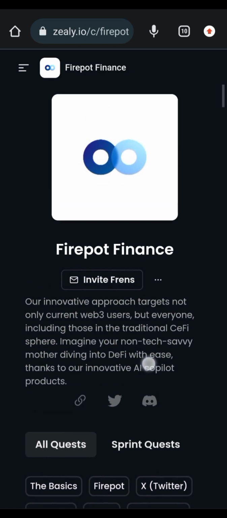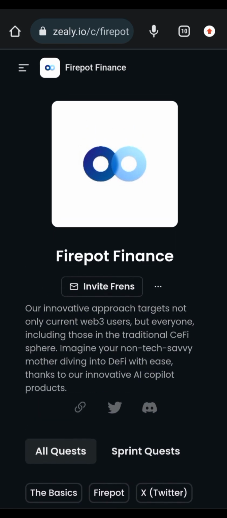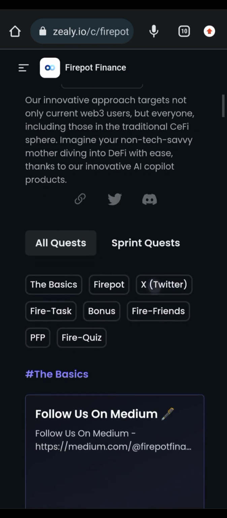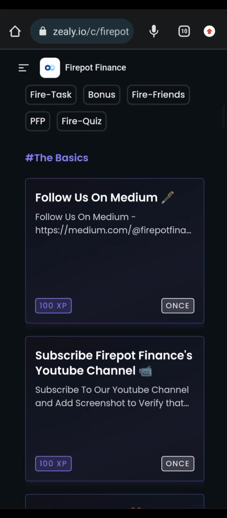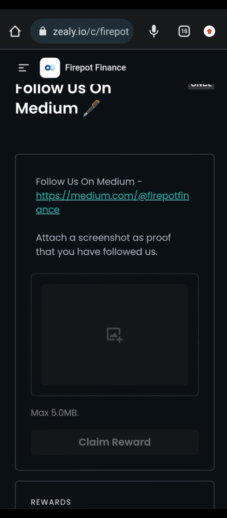So after connecting your wallet, or signing in or signing up through Discord, you'll be asked for your name, your username. After inserting all that, you can start. They say follow us on Medium. So you click the link, and they said attach a screenshot as proof that you have followed us. So it's simple. You just click the link.